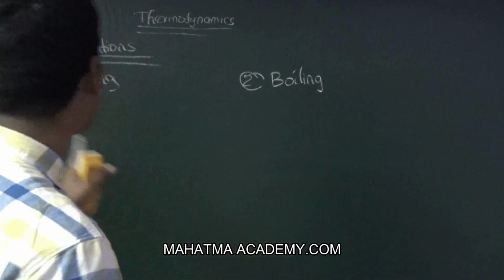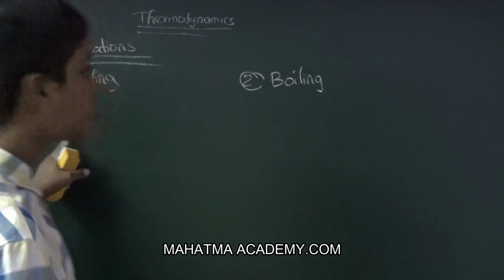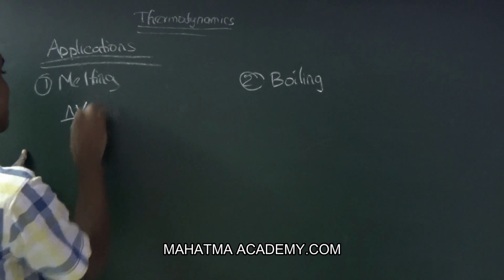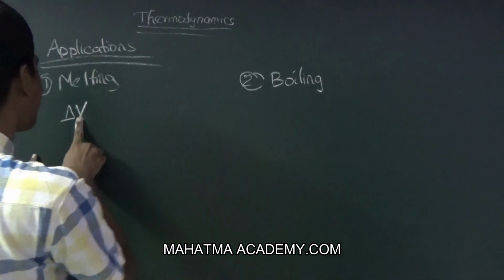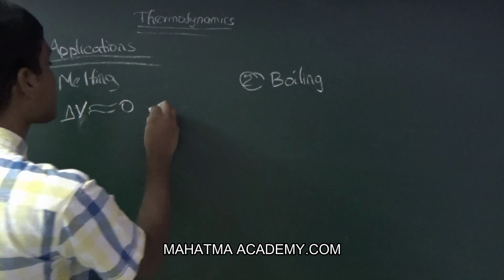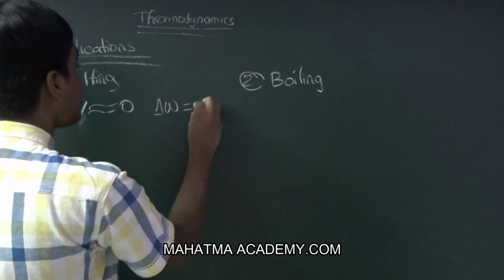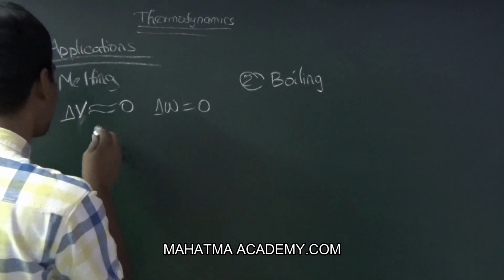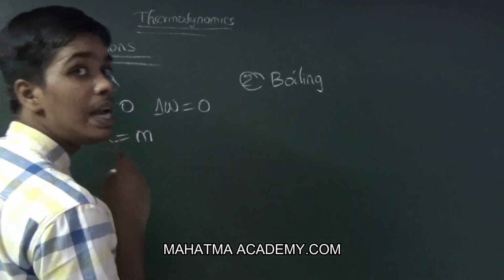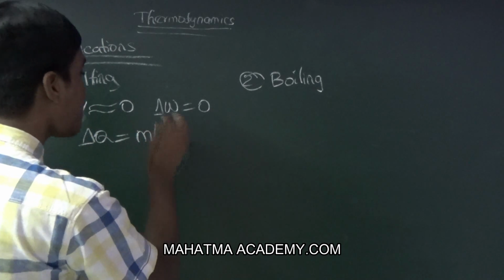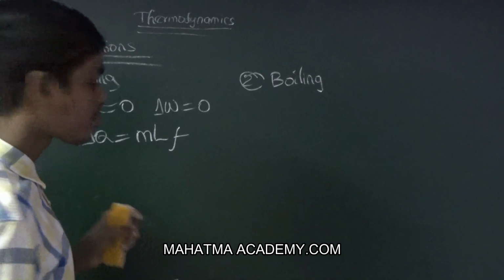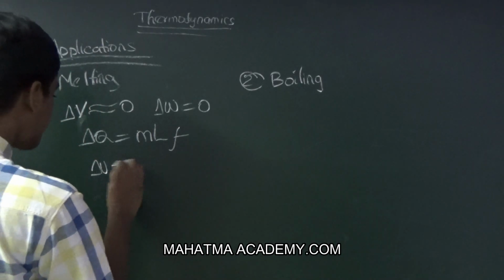First we are going to discuss the melting process. Here delta V is nearly equal to 0. So delta W is equal to 0. For the state change, delta Q is equal to m into latent heat of fusion.